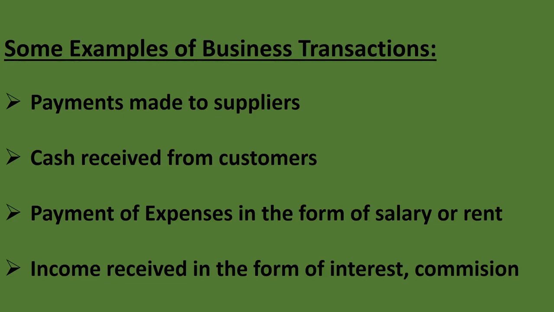Payment made to suppliers means the person who supplied goods to us, we have to make payment to them. So if we are making payment to them, it will be recorded as a business transaction. Fine. Cash received from customers is also an example of business transaction. Fine. So business transaction includes all these things.